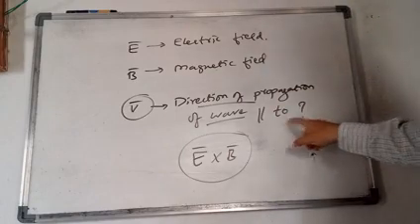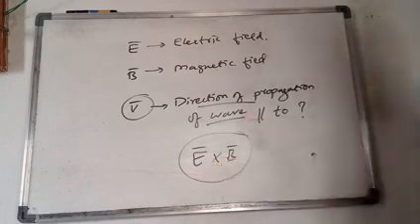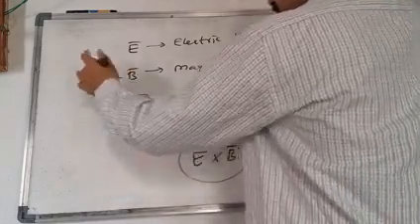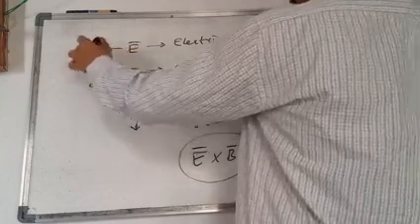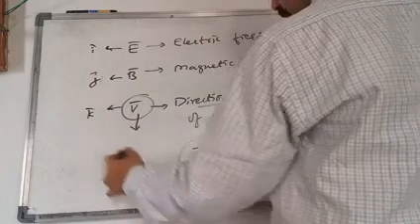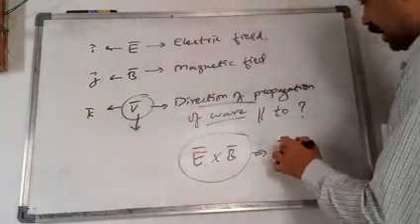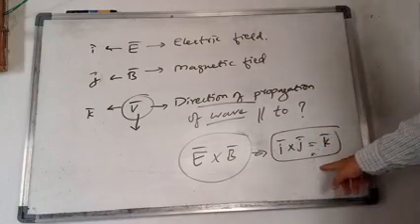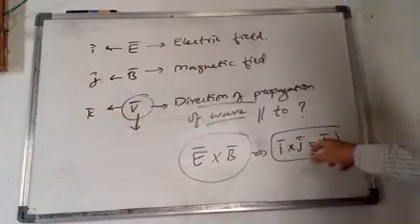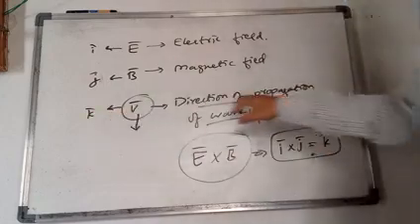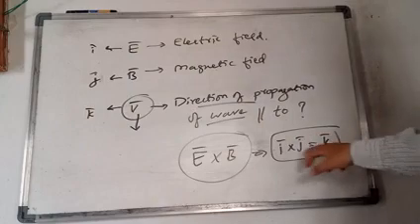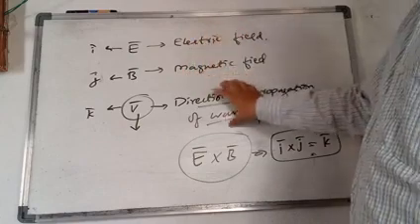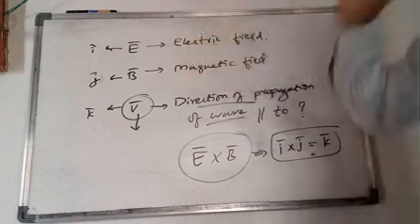It is parallel to the cross product of electric field and magnetic field because the direction, suppose this is in I, this is in J direction, this is in I direction, this will be in K direction. So what we will get here? I cross J is equal to K only, no? According to cross product rule. So K and K are parallel to each other, no? So its direction of propagation is parallel to K. K means nothing but I cross J. So this is the cross product. If you take the cross product of these two vectors, then this vector is parallel to it. So like this we can answer.